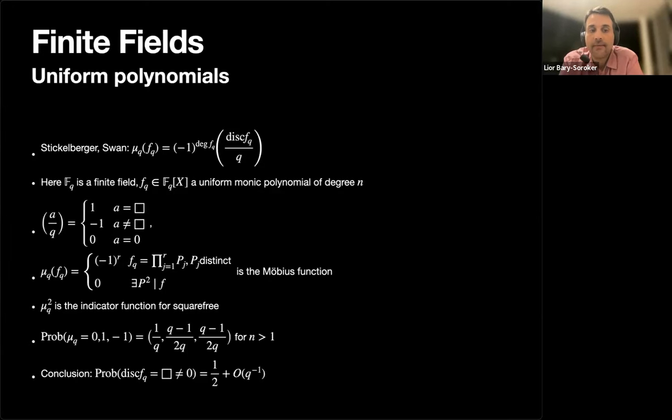And then the conclusion is that the probability that a polynomial over a finite field has a non-zero square discriminant is roughly half, plus some error term that comes from Möbius squared, where the implied constant is smaller than 1. So what happens if we use this very elementary conclusion in understanding the first question?